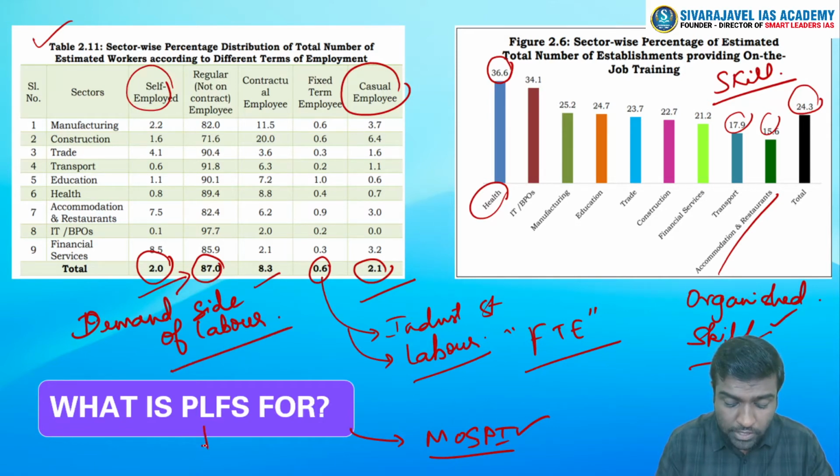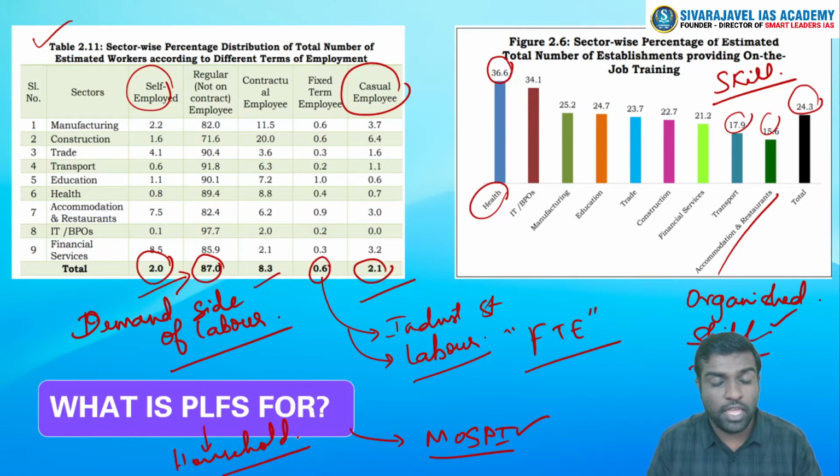The PLFS is a household survey. The main difference is that QES is an establishment based survey. So you will go to the firm and ask a series of questions as to how many people have been employed. But PLFS is a household survey. You will visit houses and ask how many of you have been employed on the basis of usual, subsidiary and other status.